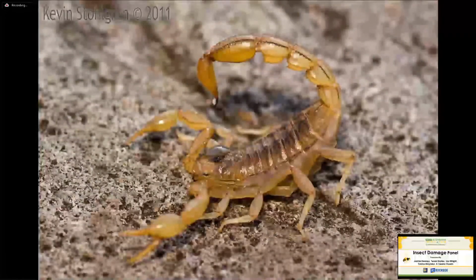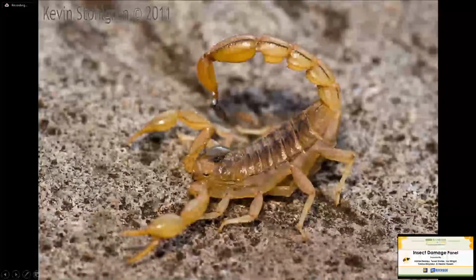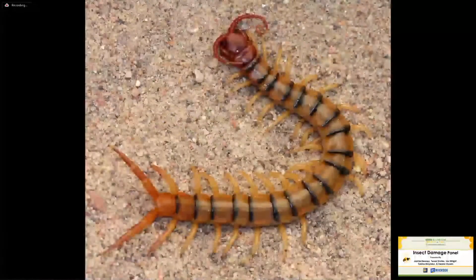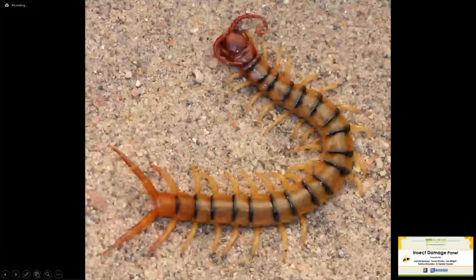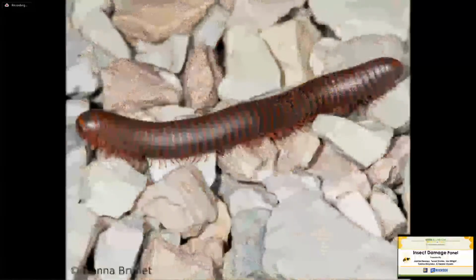There's a striped-tailed scorpion, another common scorpion out here. You can almost see a drop of venom right on the tip of their stinger. Venoms are usually proteins, different modifications of proteins that can be very painful or can shut down muscle functioning in something that's trying to eat them. This is another arthropod around Southern California you don't want to pick up. This is a desert centipede or a tiger centipede. These guys have a modified front pair of legs up near their head. They're not actually mouth parts. They're modified legs that are hollow, and they pinch you and inject venom in that way.